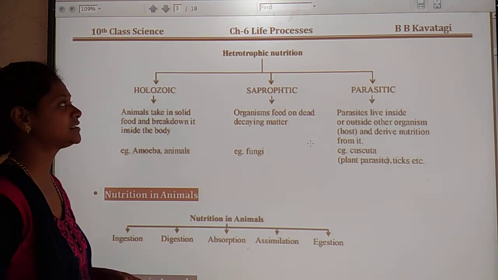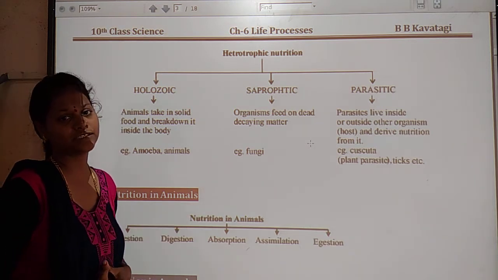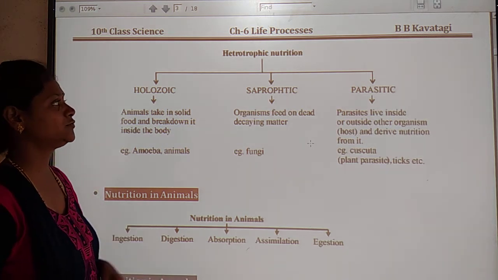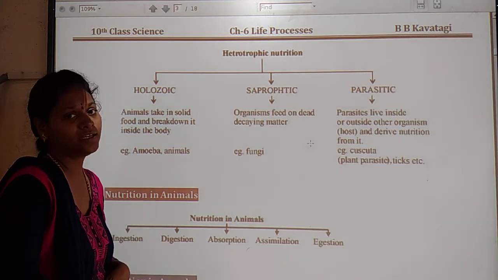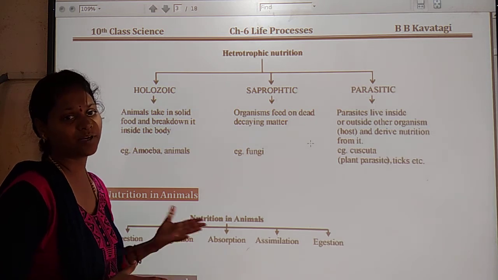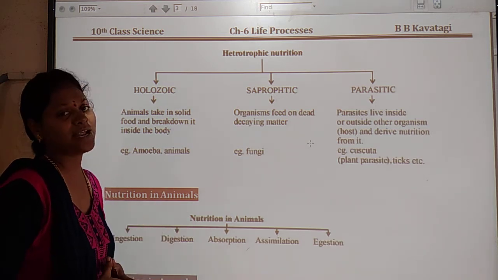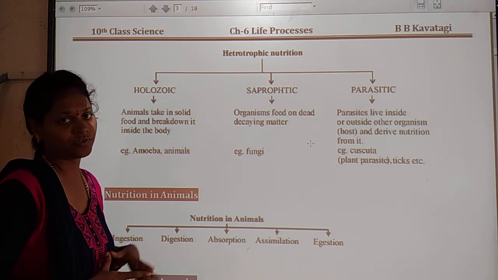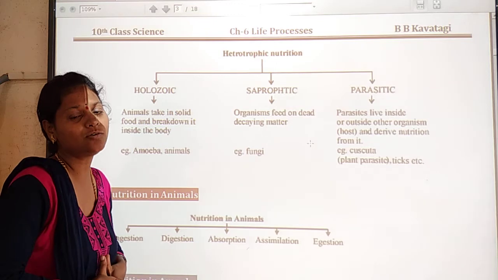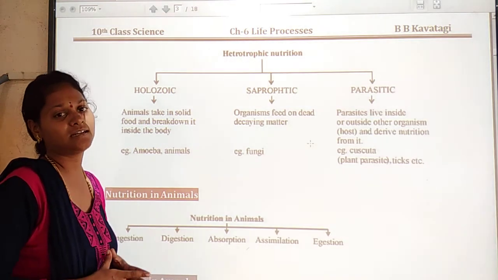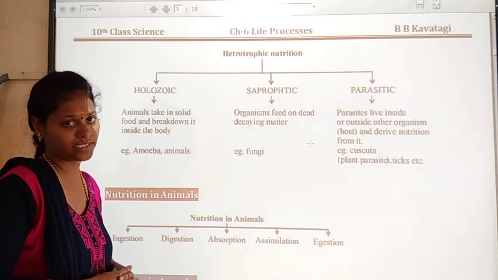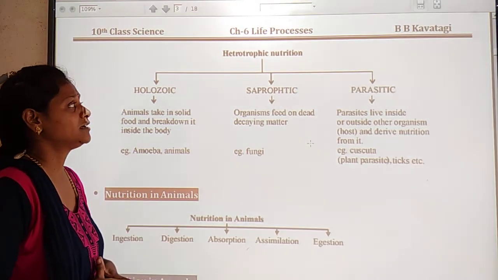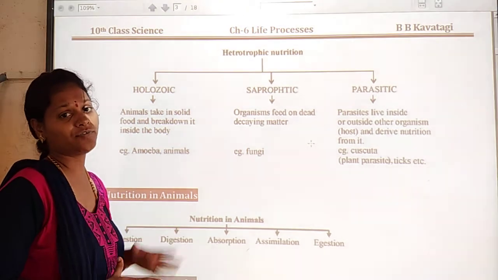So in our previous classes we have discussed the photosynthesis process that takes place in plants. Okay, so in this class we have to learn about heterotrophic nutrition. So plants are nothing but what? Autotrophs. So why are plants called autotrophs? Because they can prepare their own food, or synthesize their own food, with the help of sunlight, water and carbon dioxide. Okay, so these are called what? Autotrophs.